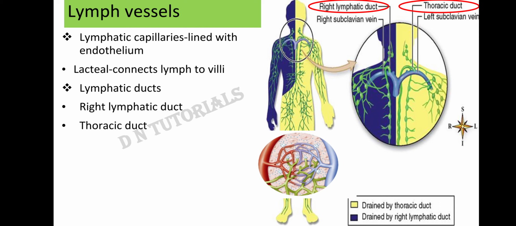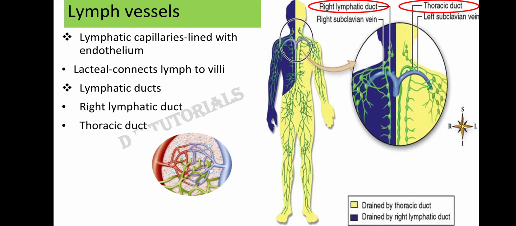So there is something common between the lymphatic ducts and the veins. The first thing is that the lymph in the lymphatic duct moves because of the contraction of the surrounding muscles. And the second, the lymphatic vessels have valves. So these are the two similarities between the lymph vessels and the veins.